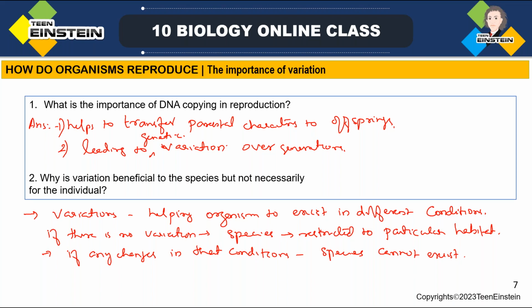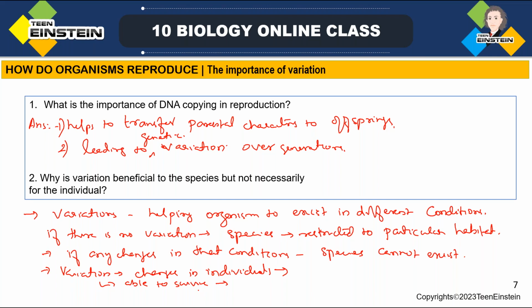See, if there is some individual with variation and those organisms are able to survive in that changed condition, variations make changes in individuals. And suppose these individuals are able to survive, then in that habitat, those organisms will be able to survive.